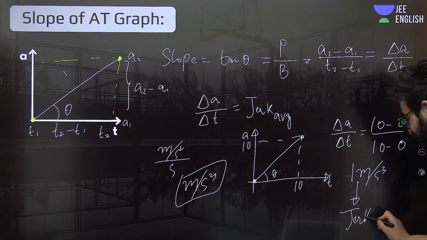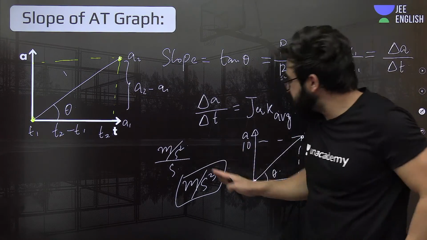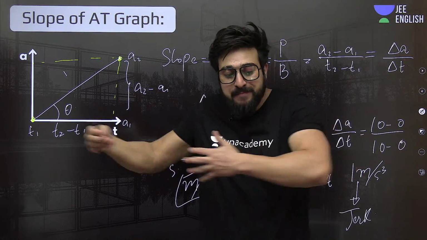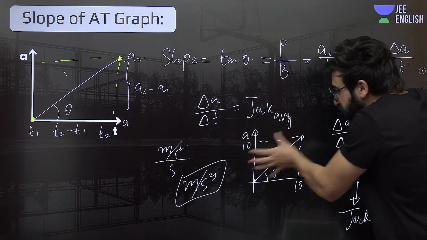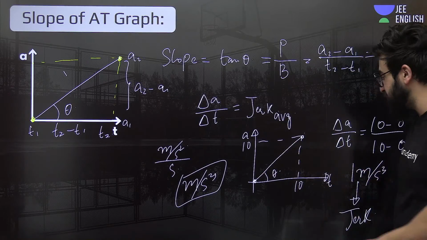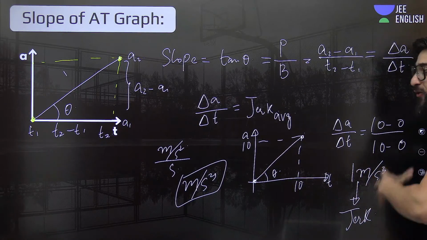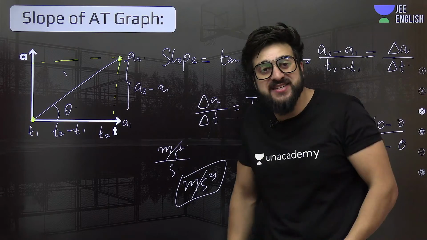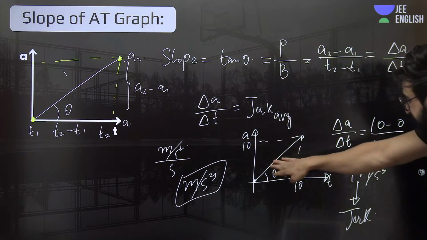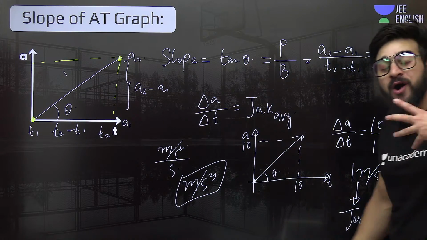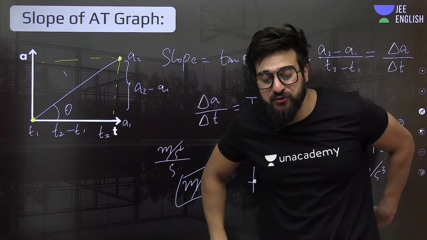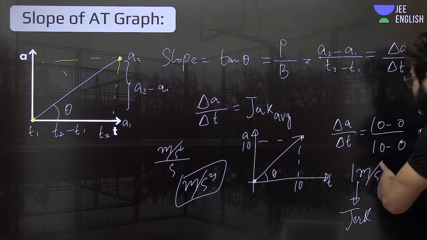Understand? So in this case, a car is basically traveling. Acceleration is changing like this. This is the graph of that acceleration. So I'm asking you to find the rate of change of acceleration. You got the rate of change of acceleration in this example. That is 1. 1 what? This is what we call the jerk: 1 meter per second cube.